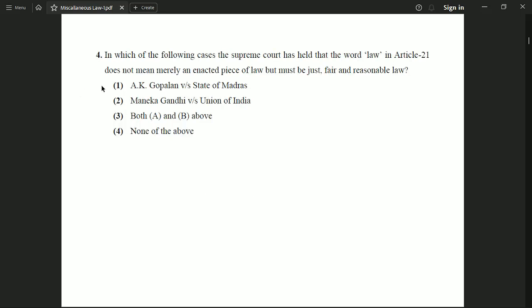Okay, so our next question is: in which of the following cases has the Supreme Court held that the word law in Article 21 does not mean merely an enacted piece of law but must be just, fair and reasonable law? So we have given four options. Option 1, A.K. Gopalan versus State of Madras. Option 2, Maneka Gandhi versus Union of India. Option 3, both A and B. And option 4, none of the above. And the correct option to this question is option number 2, which is Maneka Gandhi versus Union of India.